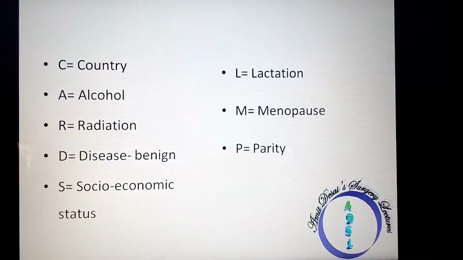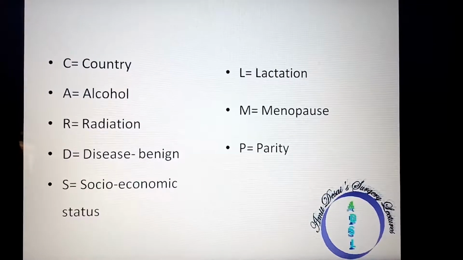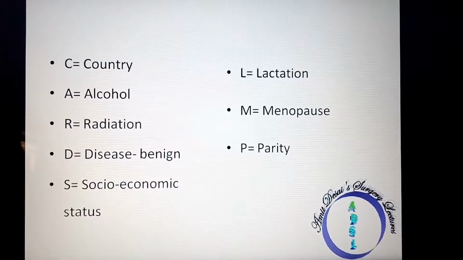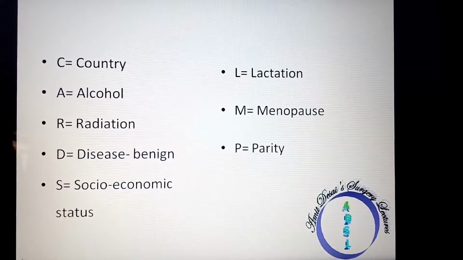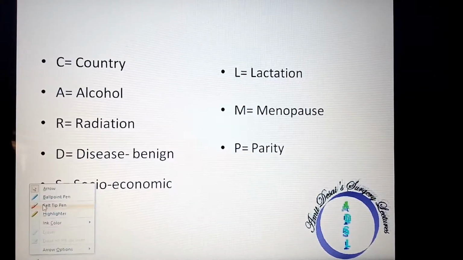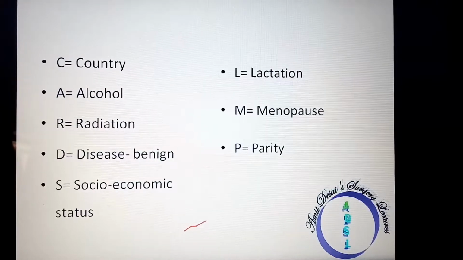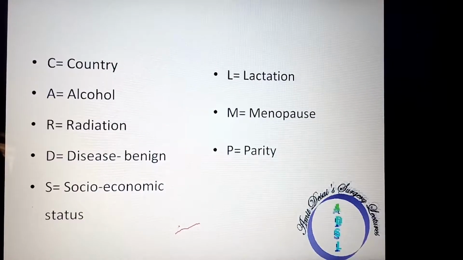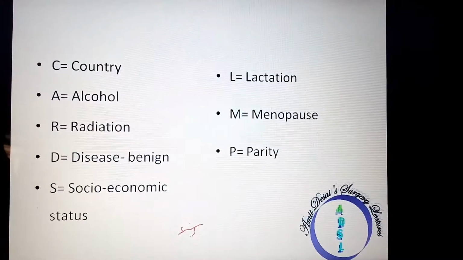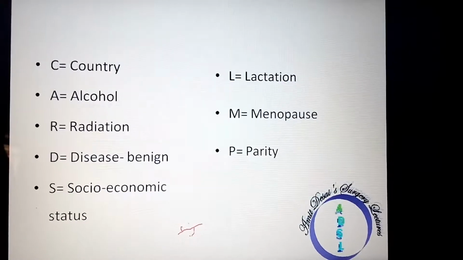M stands for menopause. Now what actually happens in menopause? Well, usually the risk of breast cancer increases as the age of the person increases. But what happens in menopause is that there is a slight plateau and then there is an increase. This plateau that you see over there is known as Clemenson's hook.